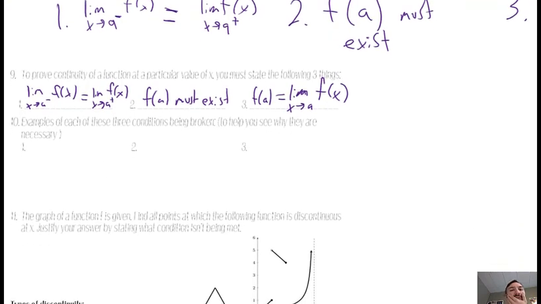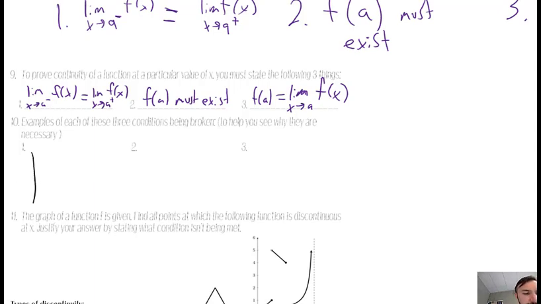All right, so now let's look at some examples of those being broken. So I've kind of said those on the other things, but I want to make sure I state those again because sure, you can memorize all 3 of those, but I think it's more likely to stick if you make up examples where they're not being met.